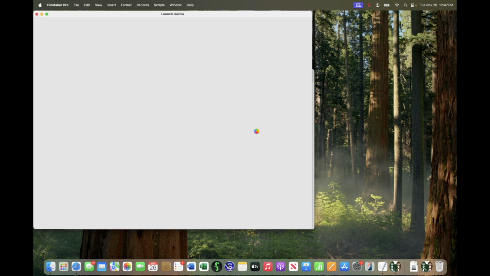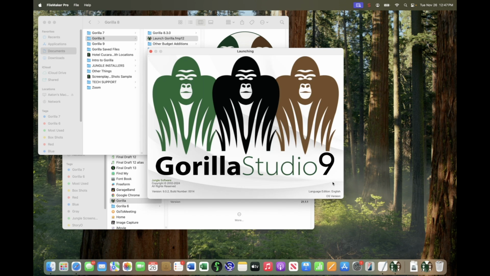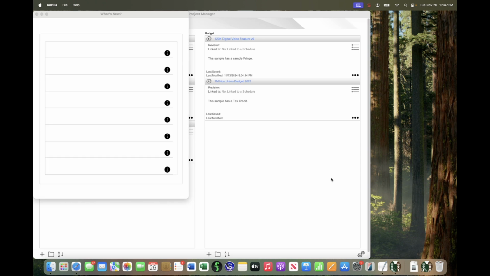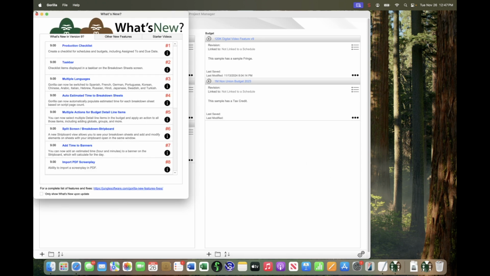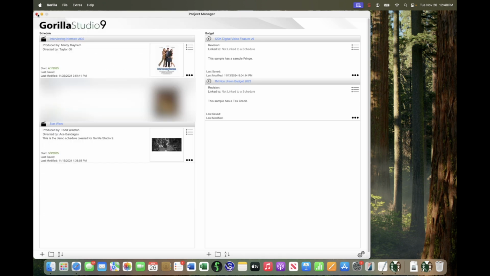Let's make sure that's the case. There you go. So you see how important it is. You can only launch one version of Gorilla at a time. So how important it is to set that up properly, okay? To specify what version of Gorilla you are going to use. Now, once you set it, you don't have to do it again.